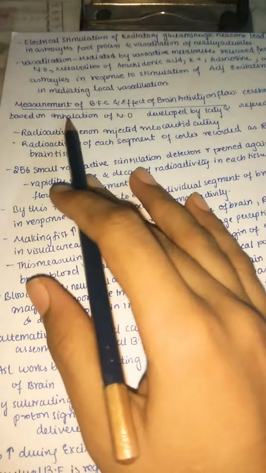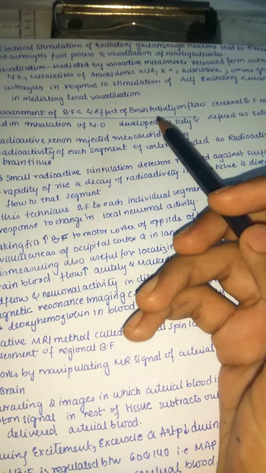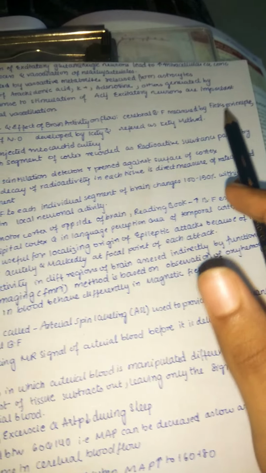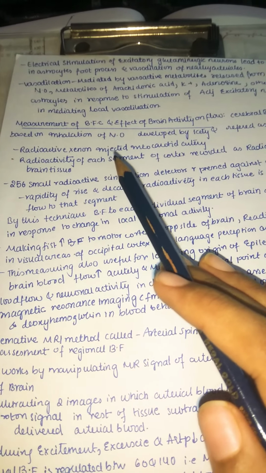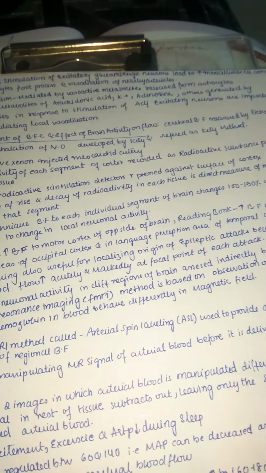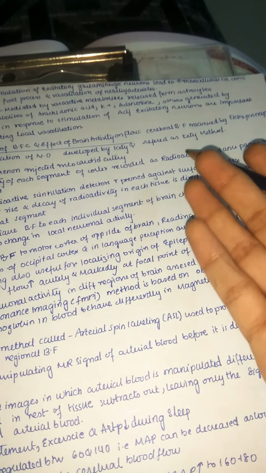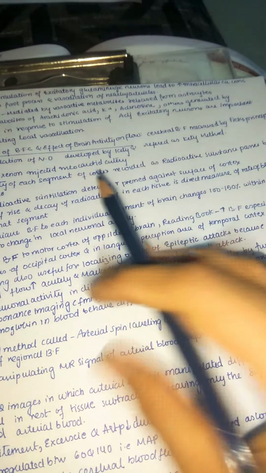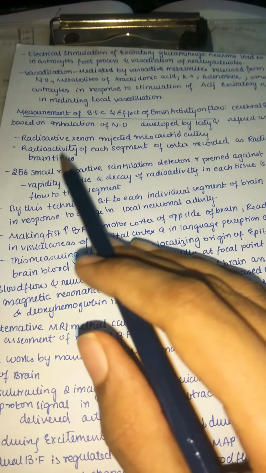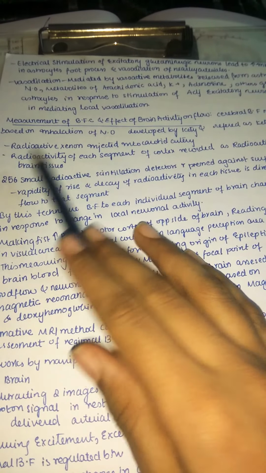Now let us check out the measurement of cerebral blood flow and also the effect of brain activity on the flow. So let us see. Cerebral blood flow is mainly measured by Fick's principle. It is based on inhalation of nitric oxide, which was developed by Kety and referred to as the Kety method. So here we are using two methods, the Kety method and Fick's principle. In the Kety method, we need to inhale the nitric oxide, and in Fick's principle, let us see what happens. Radioactive xenon is injected into the carotid artery. So into the carotid artery, we are injecting this radioactive xenon.